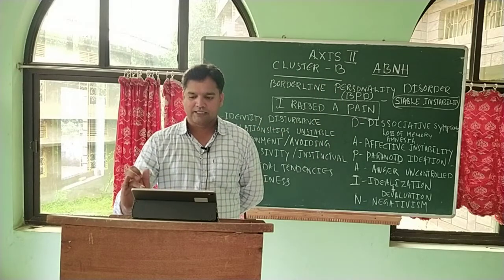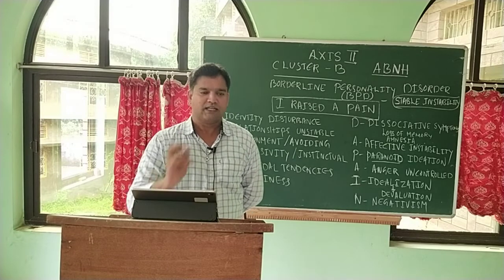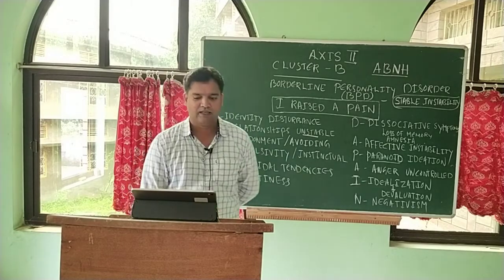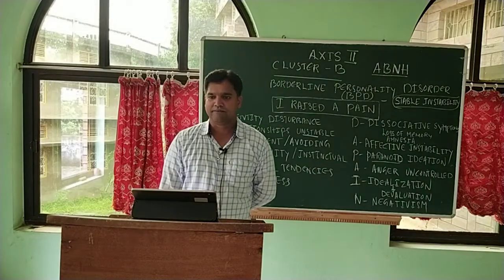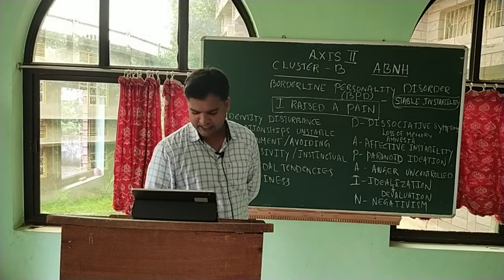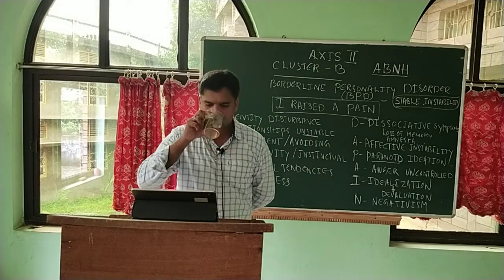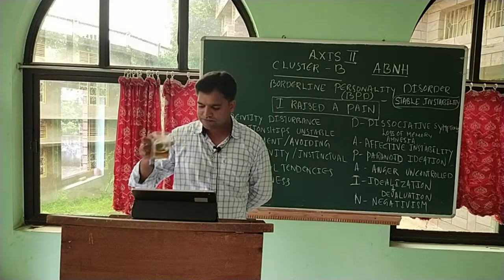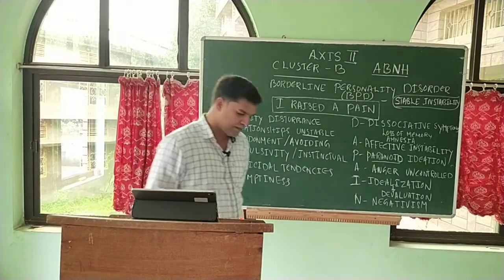So this takes us to the next personality disorder in the same cluster, cluster B, called NPD, narcissistic personality disorder.